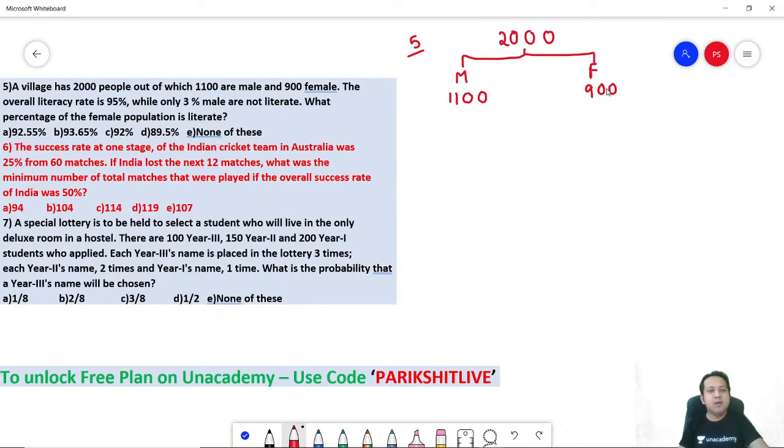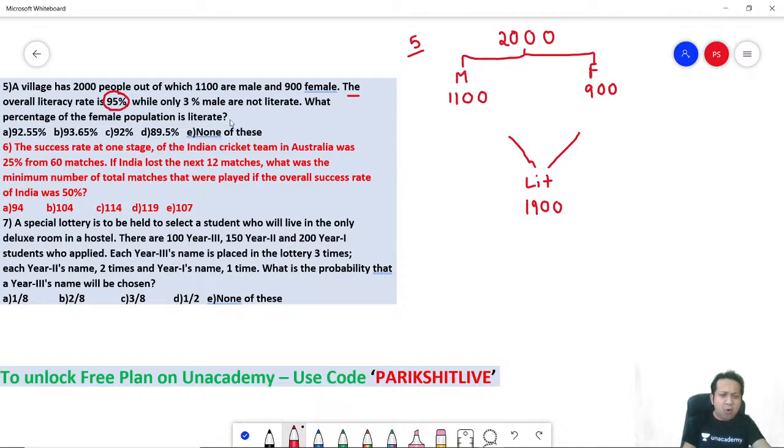Correct? Okay. Overall literacy rate is 95% overall. So it means it would come from the male side as well as from the female side, right? So male and female, if you add them together, total literacy is 95% of 2000. So how much is 95% of 2000? Can you calculate that? 95% of 2000 is 1900. Correct? Yes? Perfect.